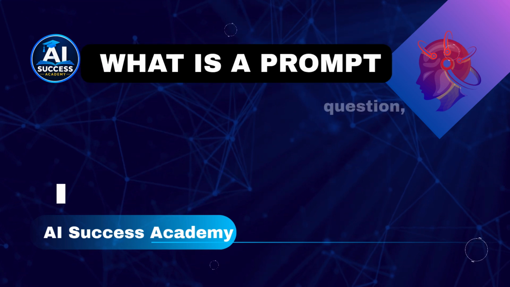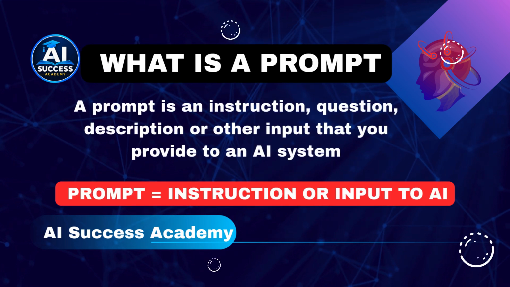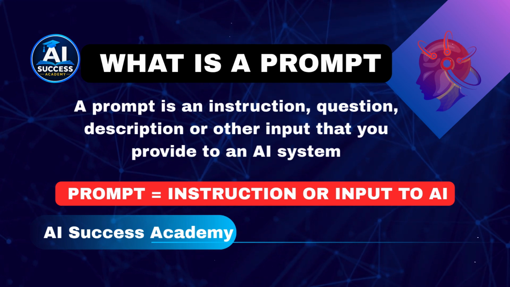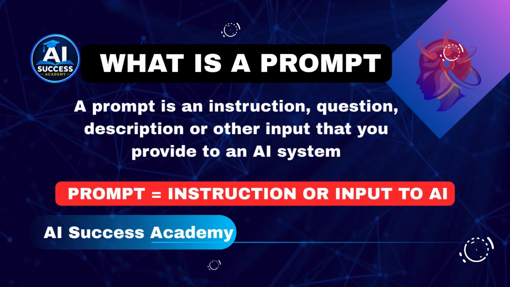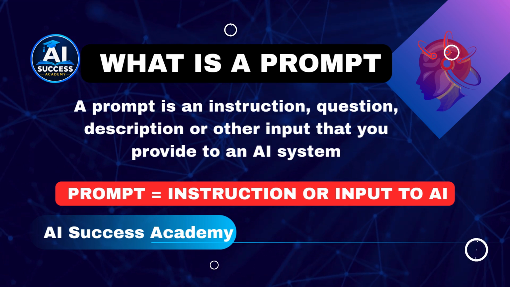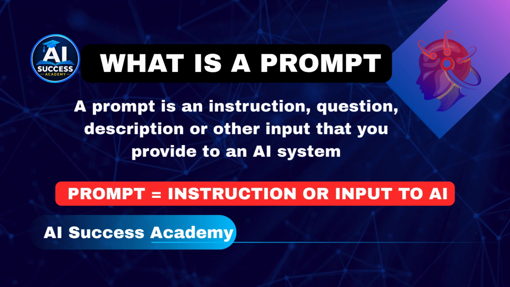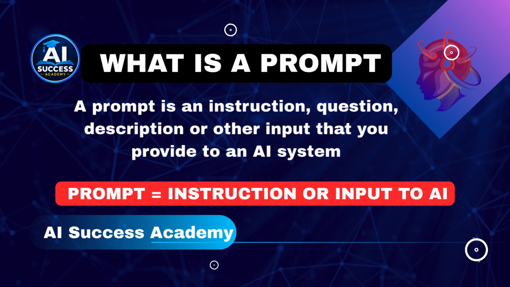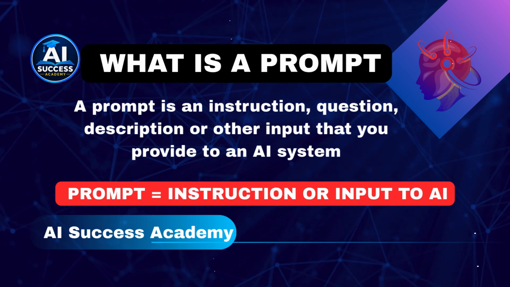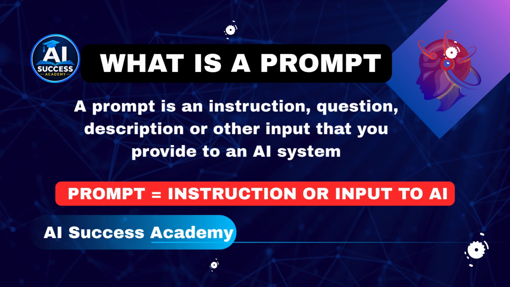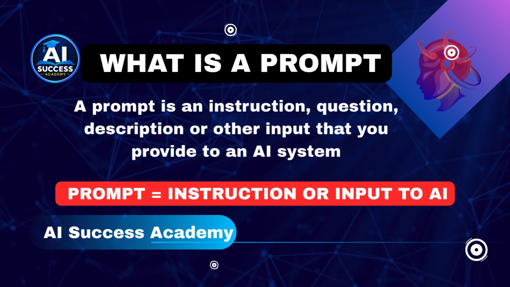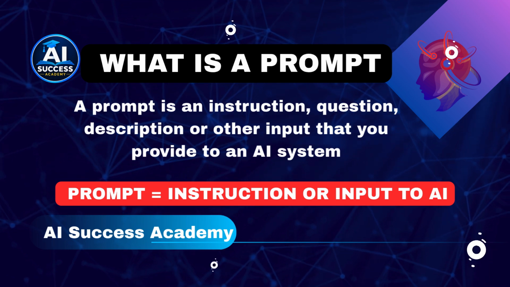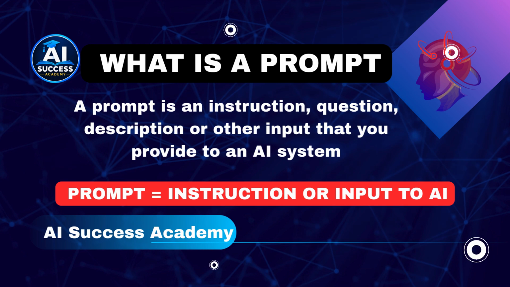What is a prompt? If you've used a generative AI system, you've probably heard the word prompt. A prompt is an instruction, question, description, or other input that you provide to an AI system. For example, "Explain machine learning to a beginner using a simple example." That's a prompt. Or "Write 5 YouTube video ideas about artificial intelligence for beginners." That's also a prompt. Prompt equals instruction or input to AI.